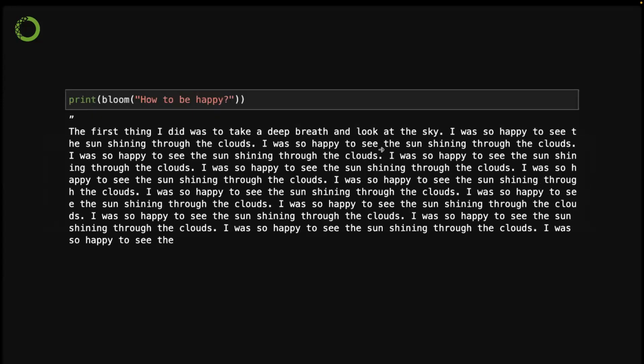And then the Bloom model is not very great, because it just keeps telling us, I was happy to see the sun shining through the cloud, and just keeps repeating the same sentence over and over. So that's Bloom. It just goes till the end. We defined a maximum token count, that's why it just cuts off here. So yeah, Bloom is not great in this case.